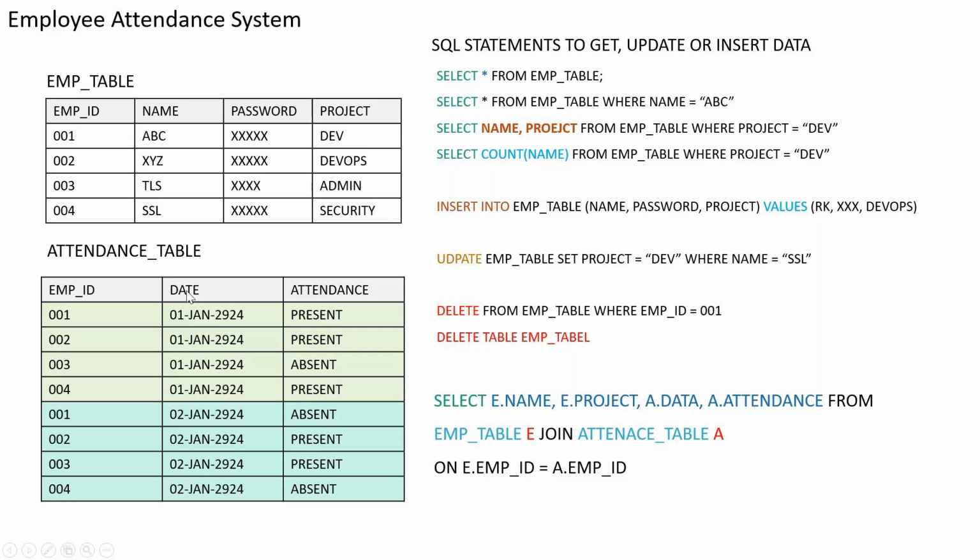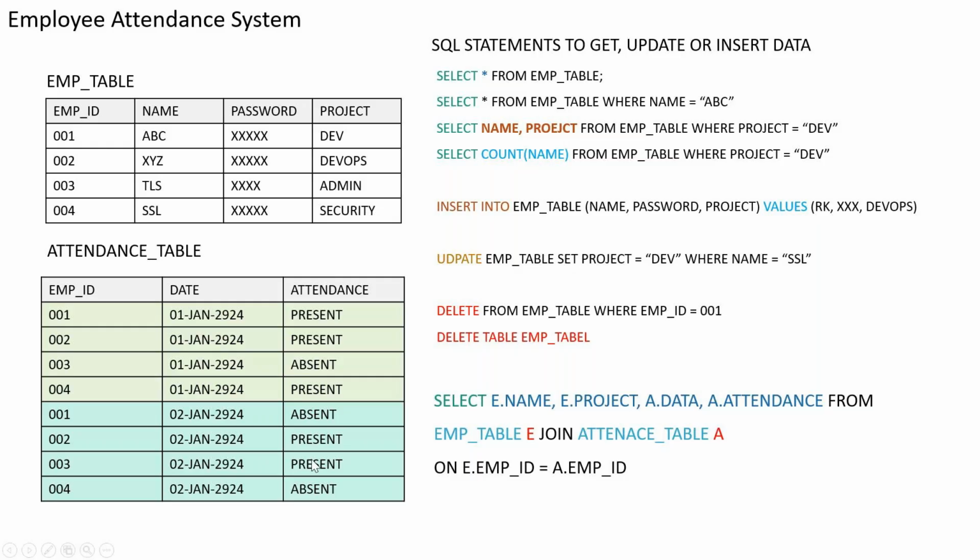But they are from two different tables. So if they are from two different tables, how can I use the name here, or how can I use the project here? The way I use name and project here, I cannot use that when I am joining two tables. Okay, because here also there could be something like a name. I can also have a name here. So how can I differentiate?